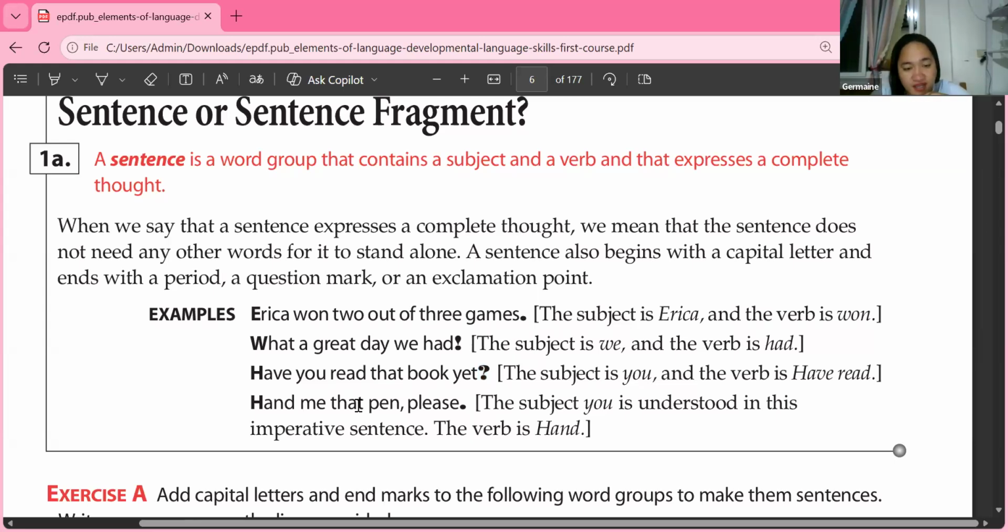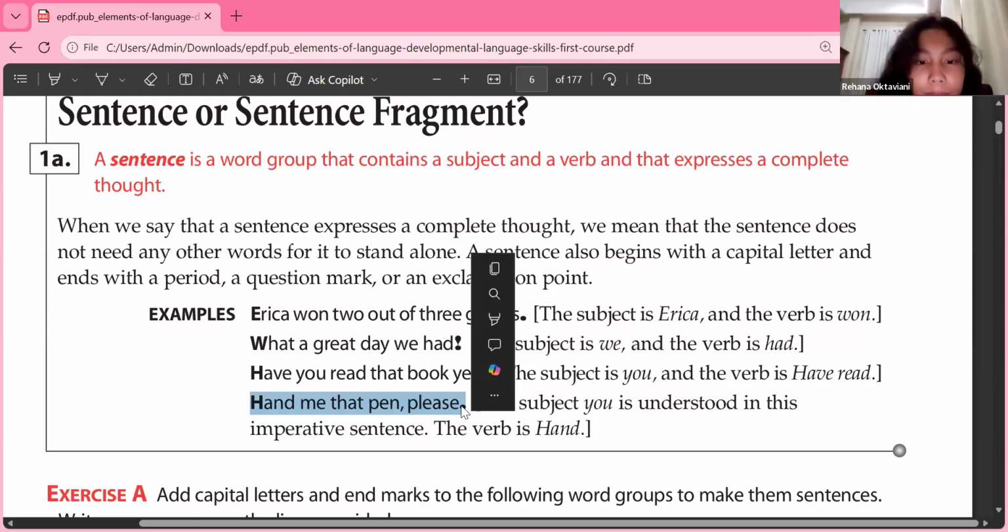Now, for the last one, our sentence is, Hand me that pen, please. So what kind of sentence is this? It is an imperative sentence. Imperative sentences also use a period. But what's the difference? Imperative sentences are telling you what you need to do, or what you need to accomplish, that you need to follow.